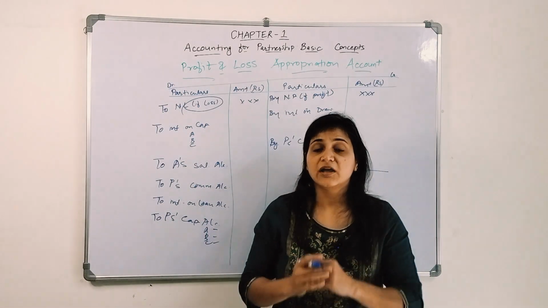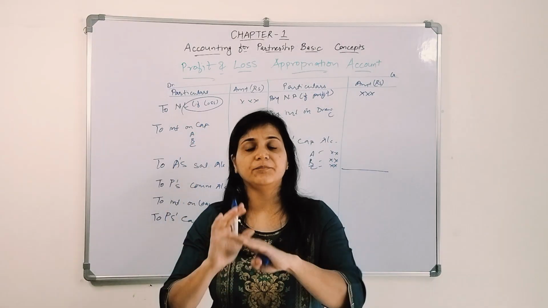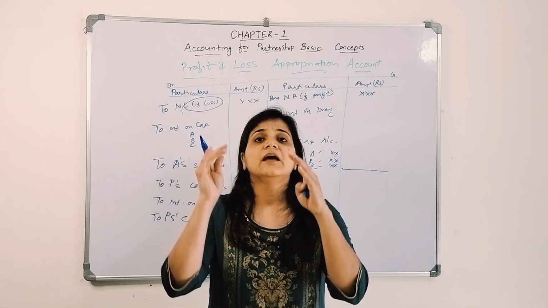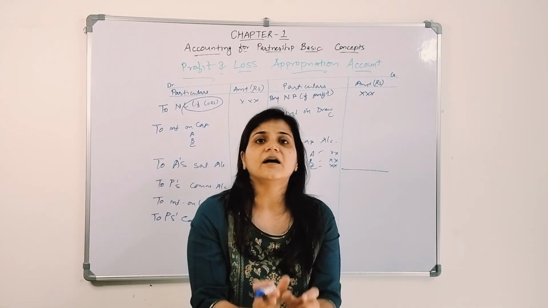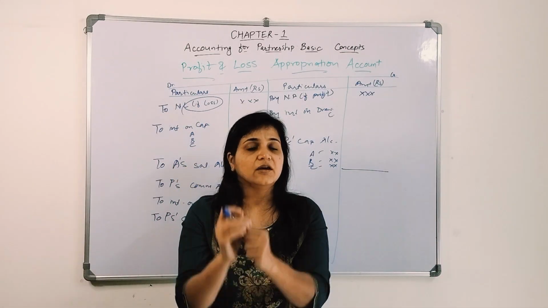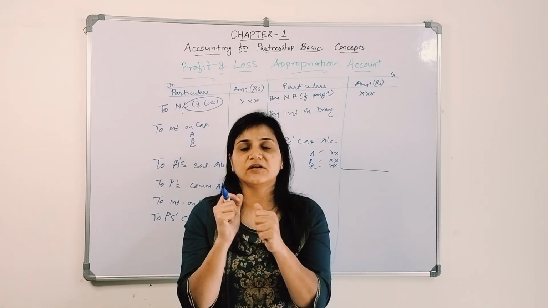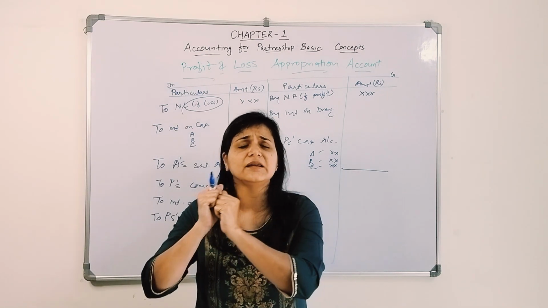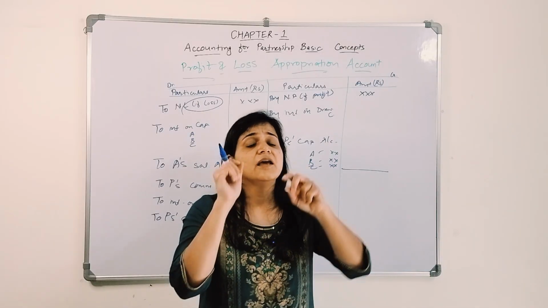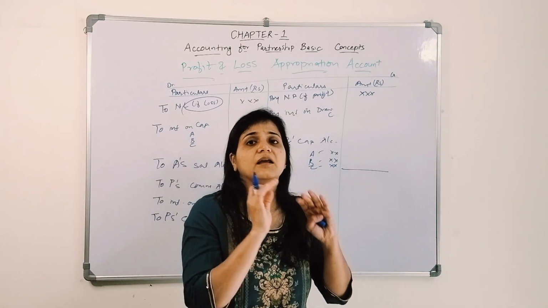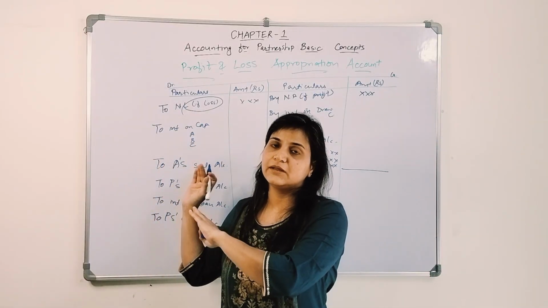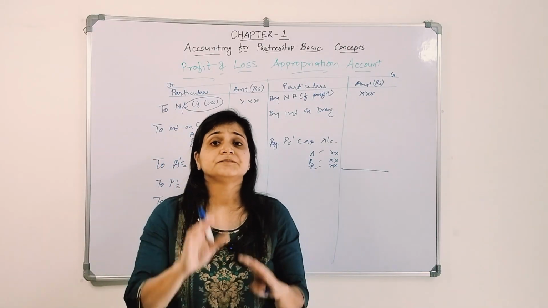Okay, balance sheet. I hope you got to know how to prepare the profit and loss appropriation account. One thing again I am repeating, this will be asked in your questions: if there is a loss, you are not supposed to give interest on capital, salary, commission, or any kind of remuneration to the partners if the firm is incurring a loss. Only and only if there is a profit will you give to the partners, right?